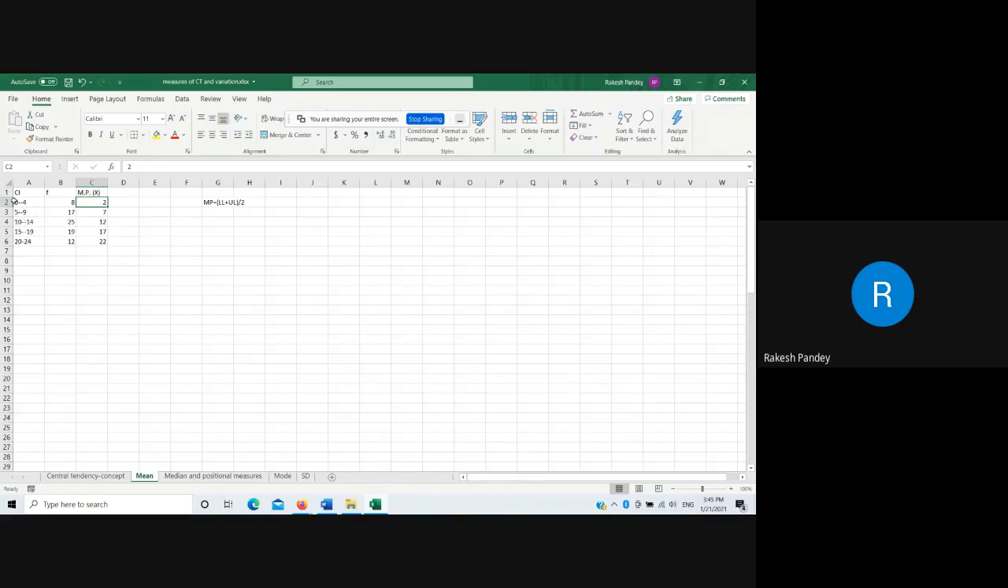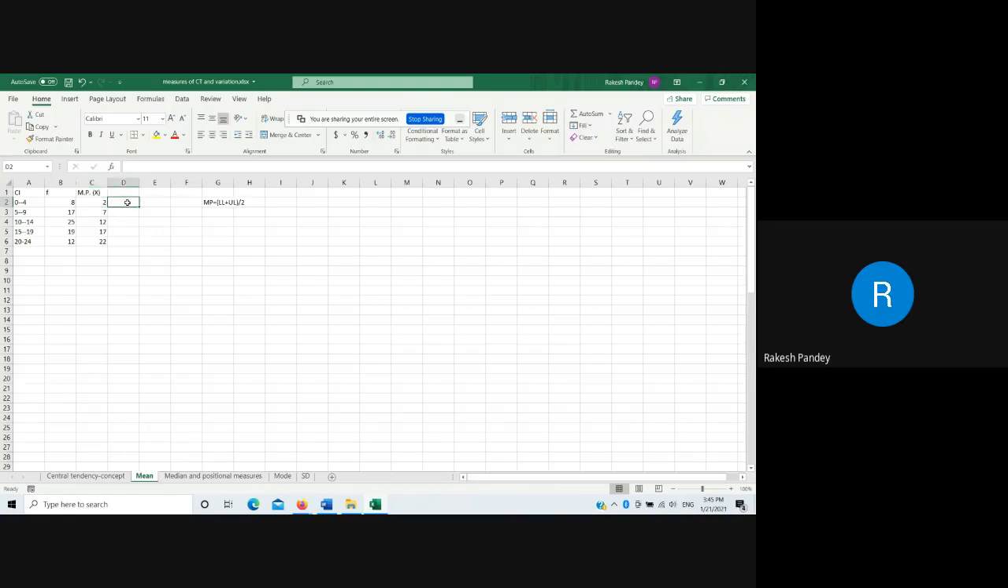Now, in the lower limit, you add this value. So 0 plus 2 is 2, 5 plus 2 is 7, 10 plus 2 is 12, 15 plus 2 is 17, 20 plus 2 is 22. So, in examination, there is no need to add and divide the lower and upper limit. We can do this type of computation simply. So, I hope that it is clear to you.